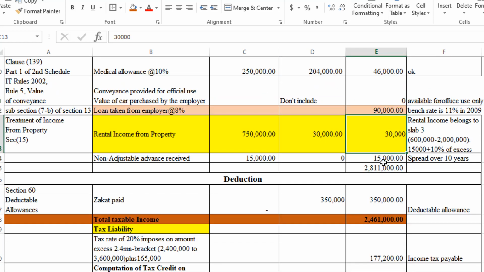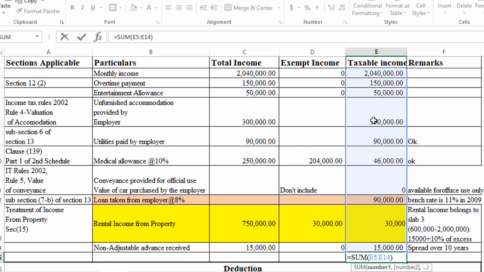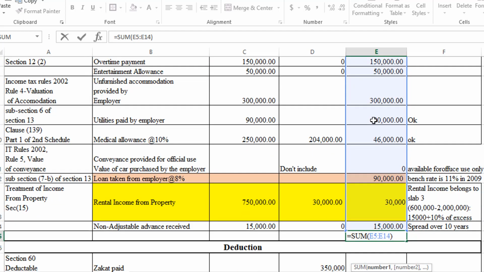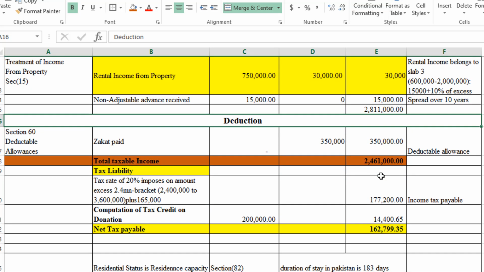So at the end, I am going to add all of these figures. If I double click on this, you see all the corresponding cells are highlighted, and we will get the taxable amount which is equal to 2.811 million, otherwise 2,811,000.